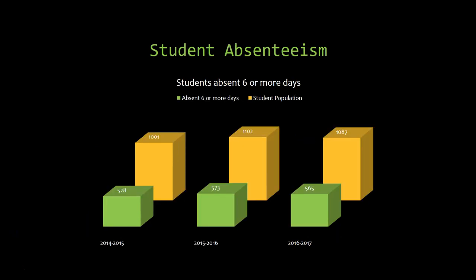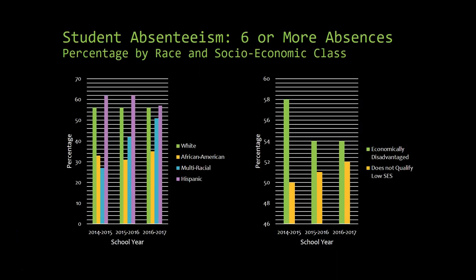At Abney Elementary, on average, we have approximately 52% of students that are absent 6 or more days each year. Broken down further, we can see that the white students and Hispanic students make up the highest percentage of students absent 6 or more days. While white and African American students remain relatively consistent, Hispanic students' absenteeism is slowly declining, whereas multiracial students' absenteeism is rapidly increasing.